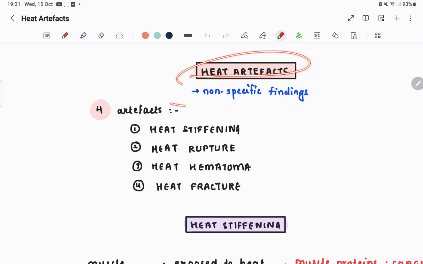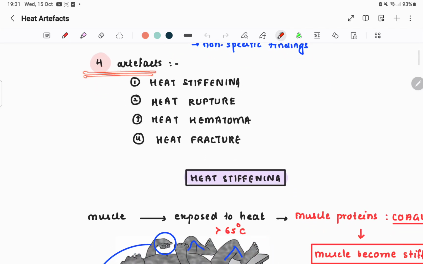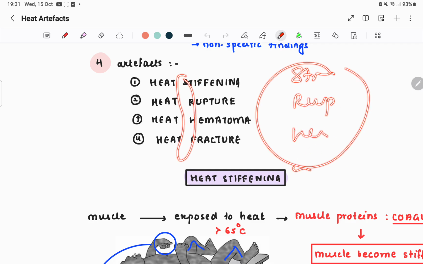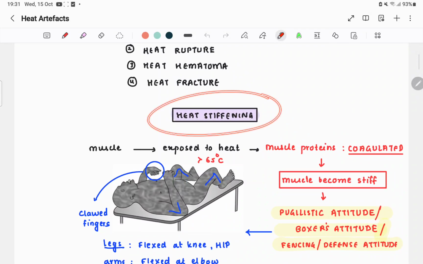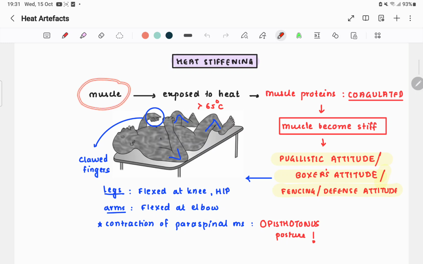Heat artifacts are non-specific findings. We have 4 heat artifacts: heat stiffening, heat rupture, heat hematoma, and heat fracture. So SRHF: stiffening, rupture, hematoma, fracture. Heat stiffening: what is heat stiffening? If a muscle is exposed to heat of more than 65 degrees Celsius, we told you in the previous section that if a person is exposed to 65 degrees Celsius heat for 2 seconds, then burns can occur.